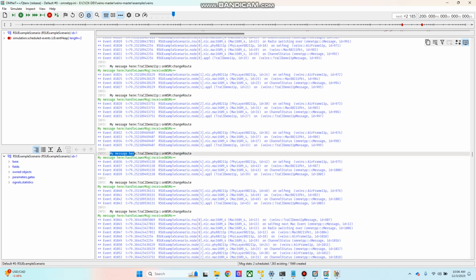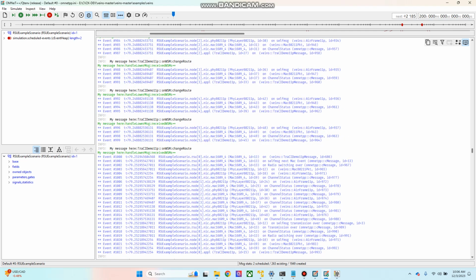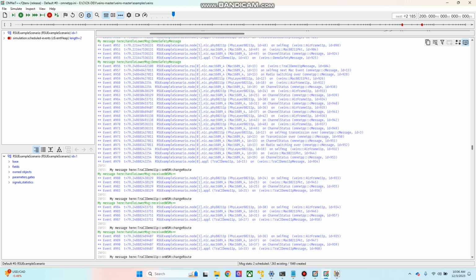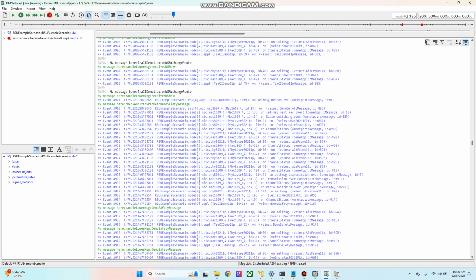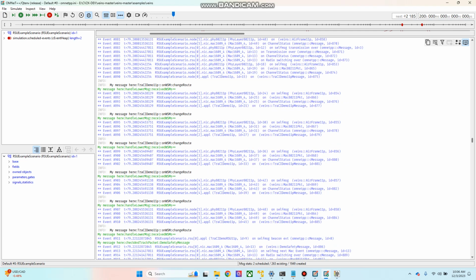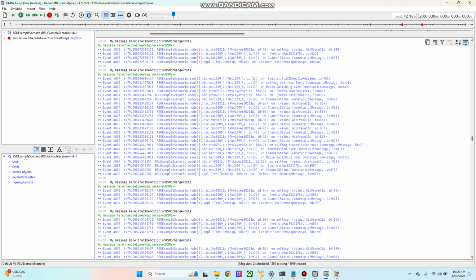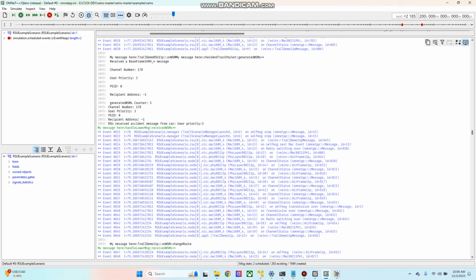You can see that when the accident situation is there, other vehicles also receive change route messages. This message tells the vehicles to evaluate whether changing route is beneficial or continuing on the same route is beneficial. In the third simulation, when I reduce the accident time, I will show that vehicles will move away and take a U-turn as well.